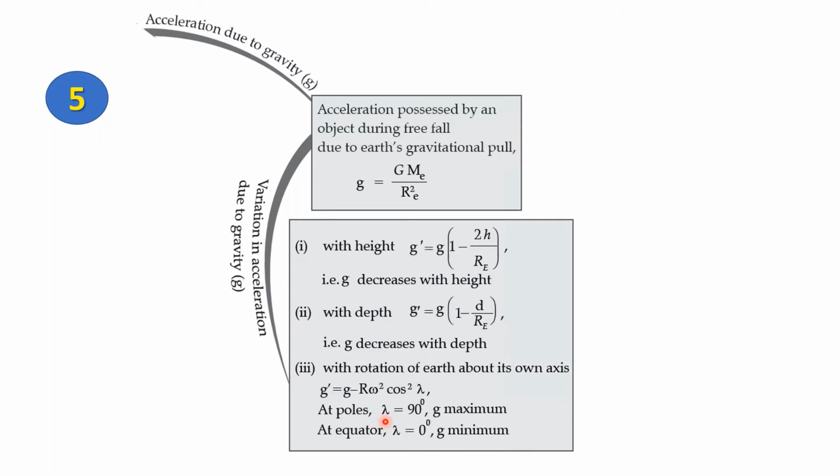At the poles, the value of lambda is equal to 90 degrees. Therefore, cos lambda is zero, and g has the maximum value. But at the equator, the value of lambda is 0 degrees. Therefore, g is at its minimum value. So even if we're at the surface of the Earth, the acceleration due to gravity changes as we move from the poles to the equator and back to the poles again.